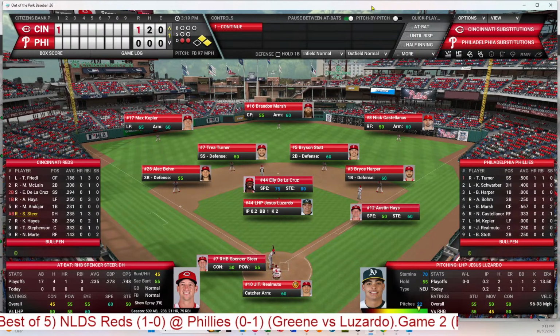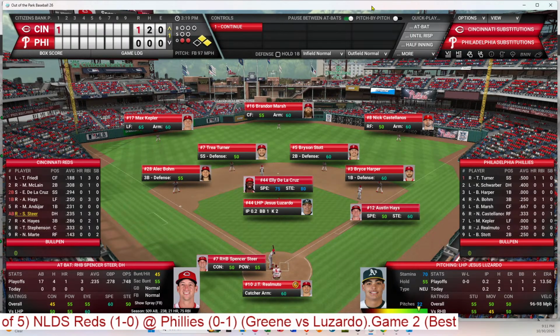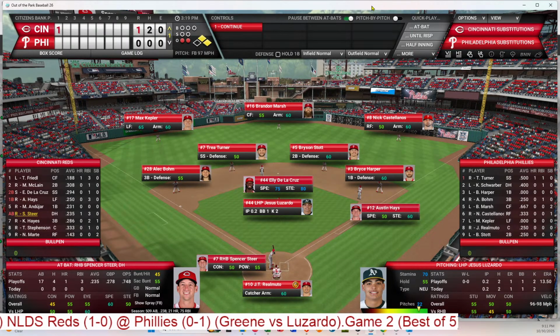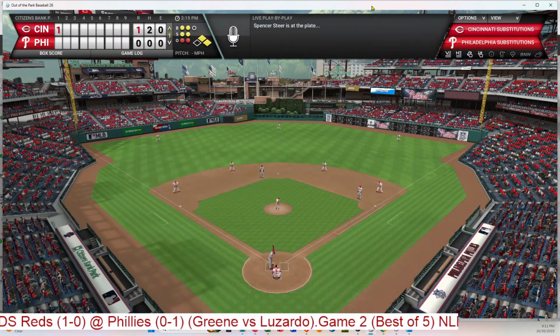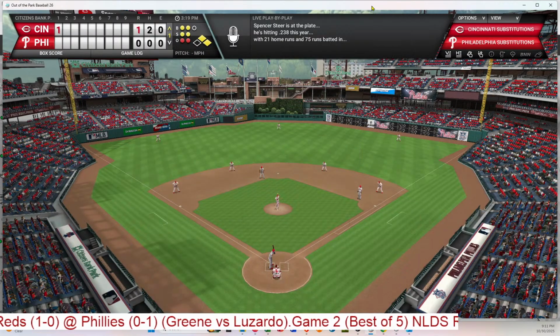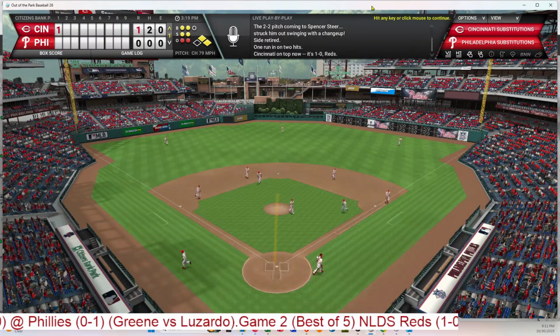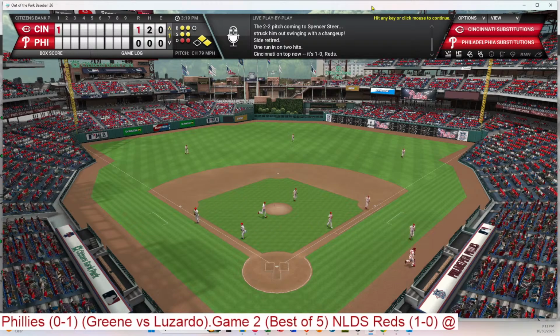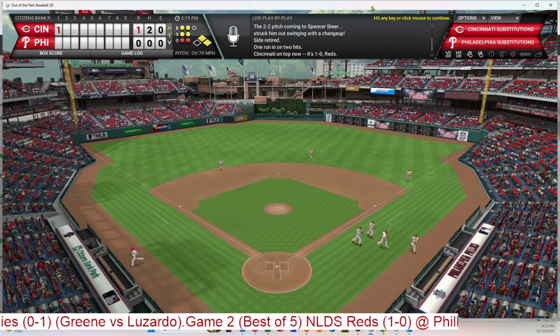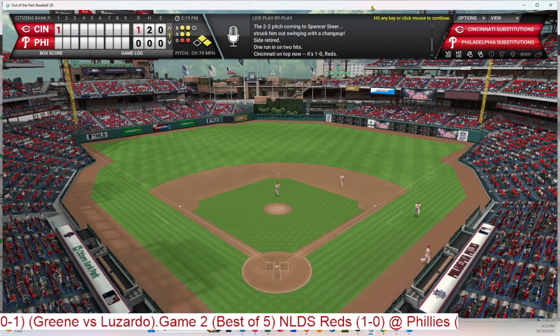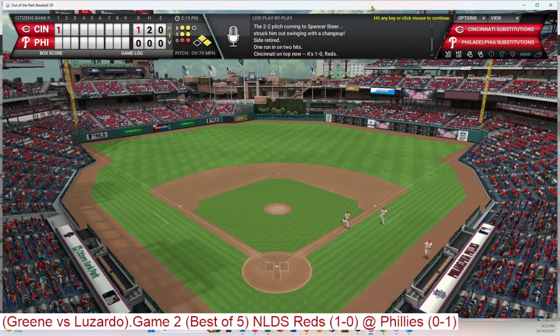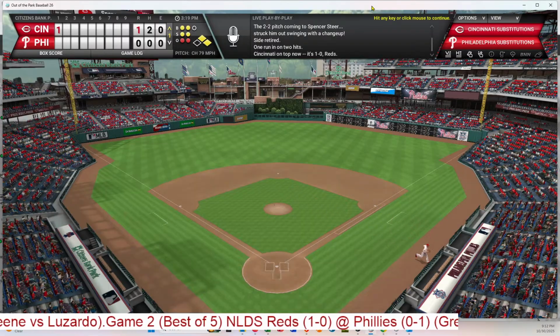So De La Cruz at second with good speed, and Austin Hayes leading off first with 2 outs in the top of the first. And a 2-2 pitch. And Luzardo gets out of it. He does strike out the final 2 batters, and that was on a changeup. So 1 run, 2 hits, and 2 left. And the Phillies come to bat trailing 1-0.